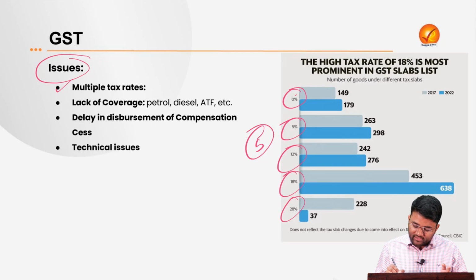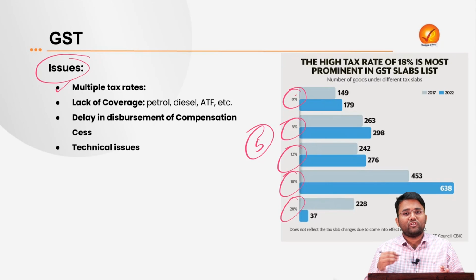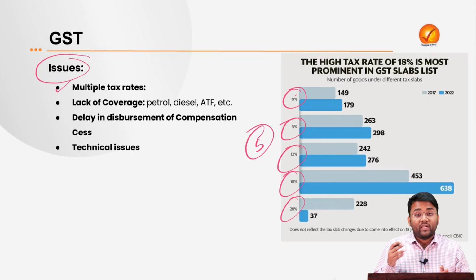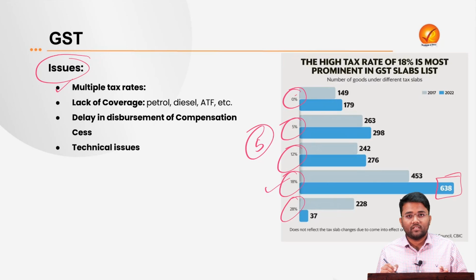Apart from this, after the coming of GST, there have been a lot of deliberations in the GST Council that have led to a lot of changes in the various slabs and the particular products under those slabs. You can see the 18% slab has the highest number of products. So these multiple tax rates lead to a lot of confusion, lots of tax compliance, etc. So there is a need for more rationalization of these tax slabs.